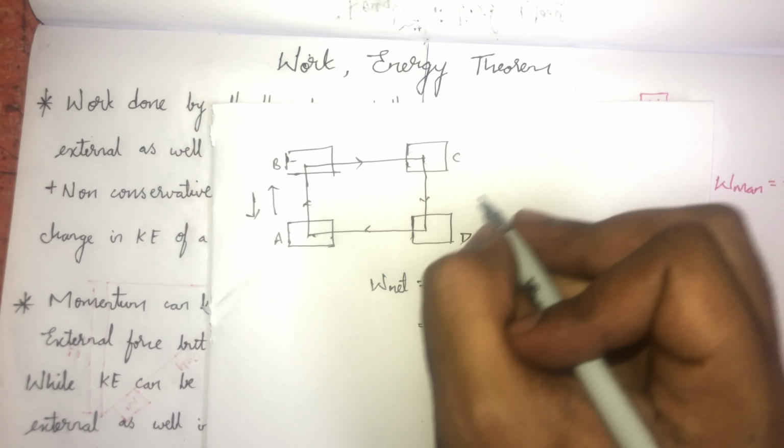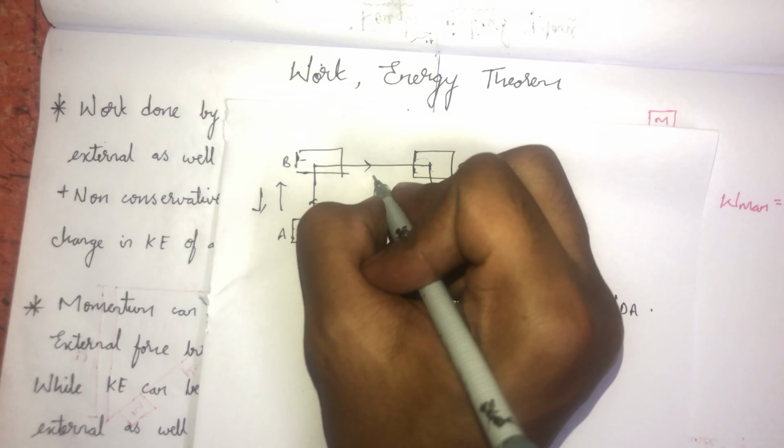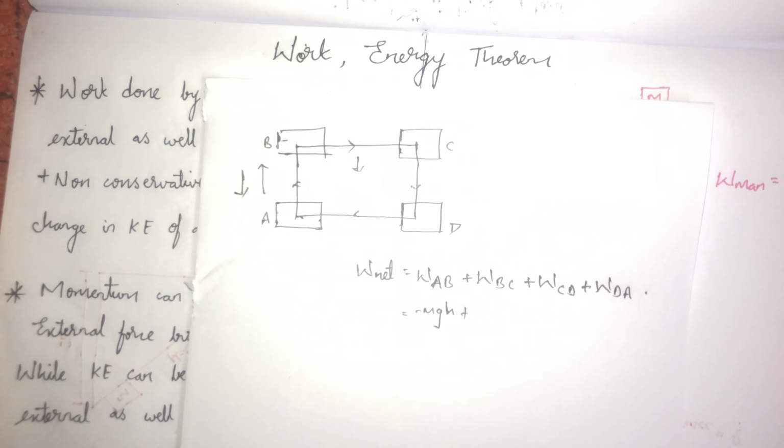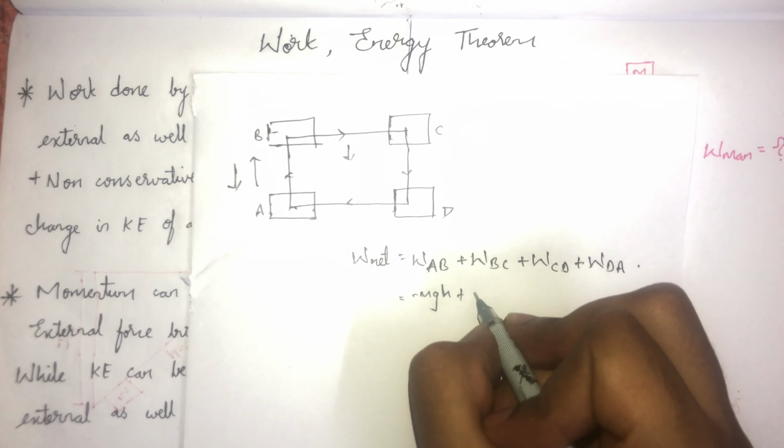And work done in BC: the gravitational force always acts downward, whereas the body is moving in the horizontal direction, where the angle theta is 90 degrees. So work done will be equal to 0 as cos 90 is 0. Work done in CD: the gravitational force is downwards and the displacement of the body is also downward, so it is mgh.